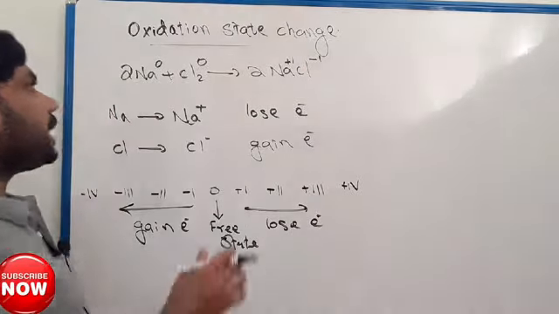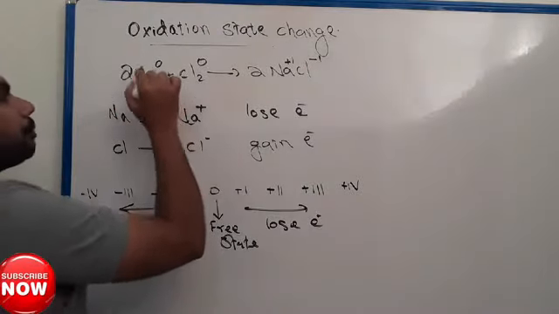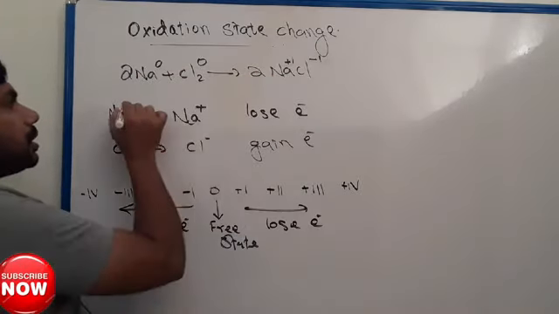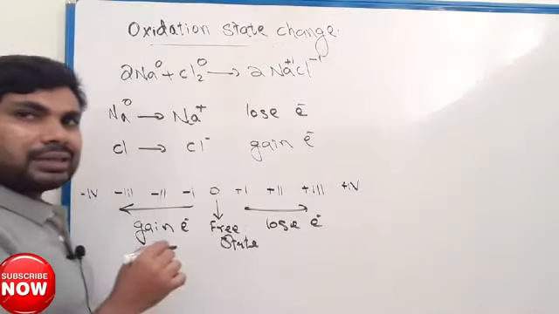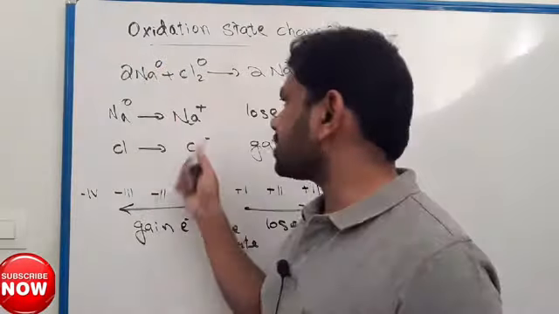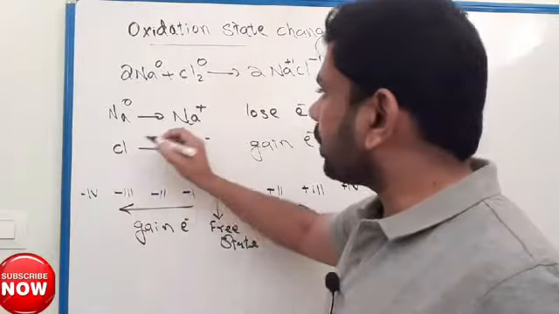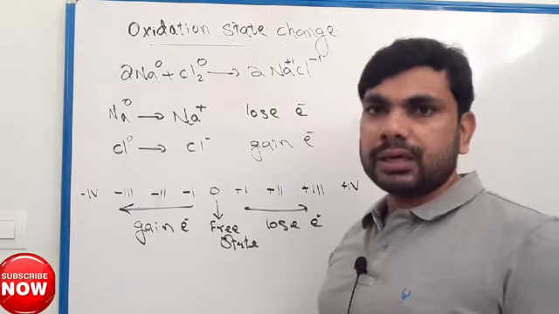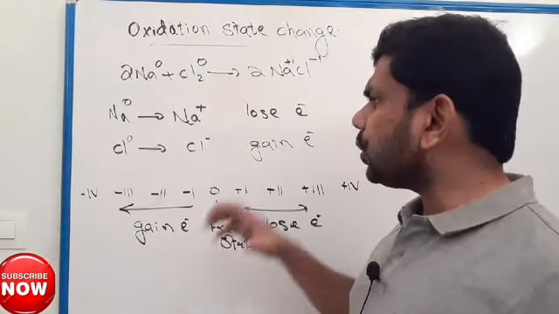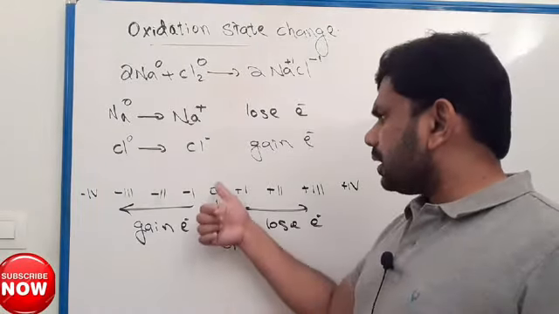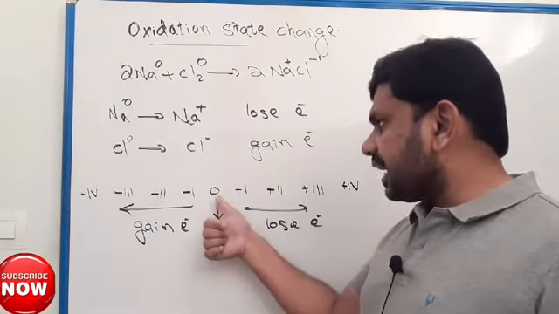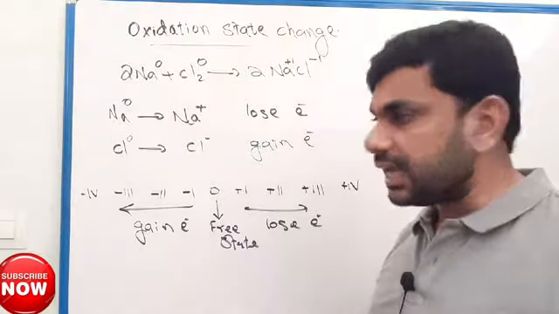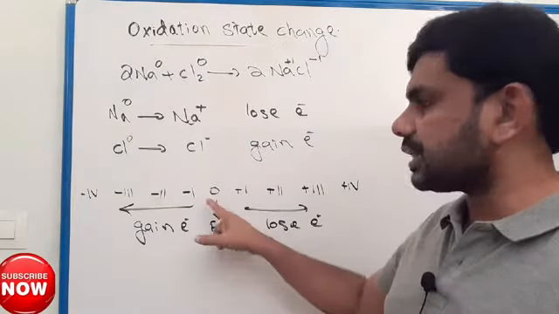During this chemical reaction, sodium was 0, Na0, then it changed to +1 oxidation state. Similarly, chlorine was 0 oxidation state, then it changed to Cl-. So remember, elements in free state have oxidation state 0.